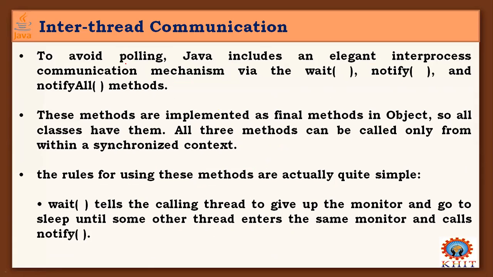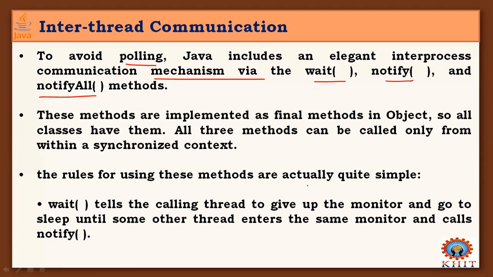To avoid this polling concept, Java includes an elegant inter-thread communication mechanism via the wait, notify, and notifyAll methods. Using these methods, we can make proper inter-thread communication among the dependent threads in the multi-threading concept.